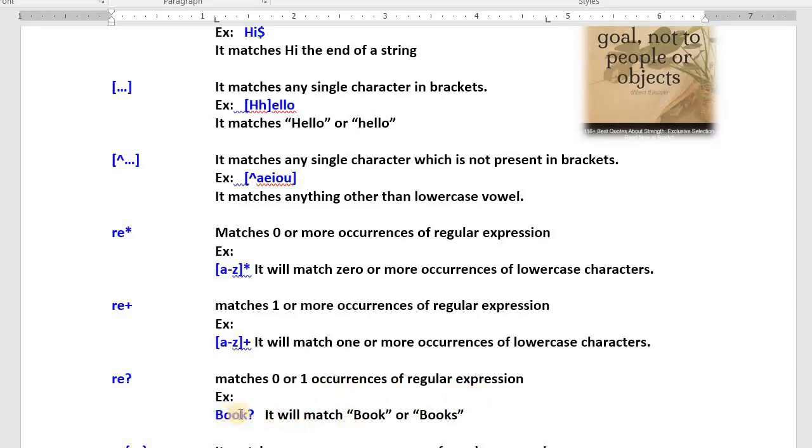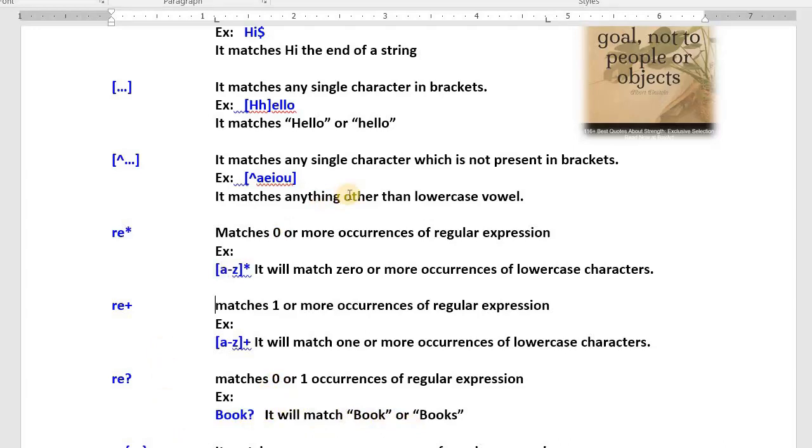Book question mark. If you write the pattern like this, what happens, do you know? It will search for book also, and followed by any of the character also. That means it matches book as well as books. This is what 0 occurrences or 1 occurrences. It may be there or may not be there. That is what 0 or 1 occurrences. If it is there, no problem. No, then also no problem.